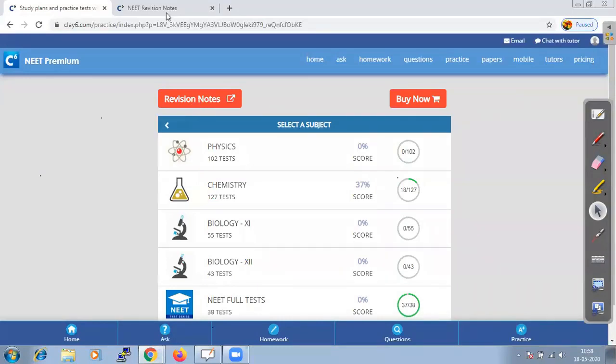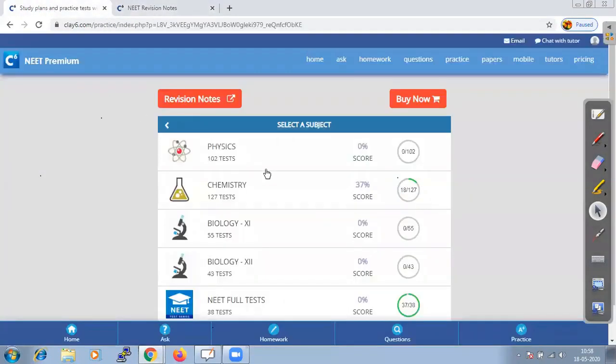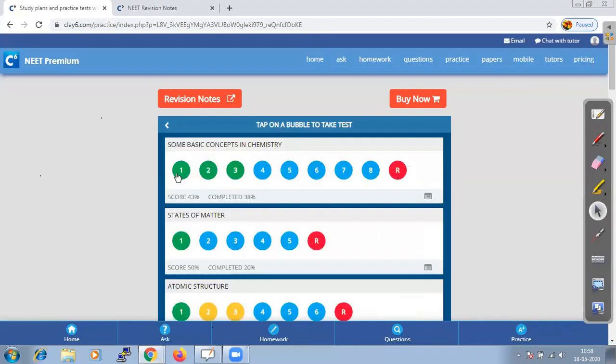If you click on revision notes, it opens in a new tab, and under each category we have test series arranged chapter wise. If you look at the chapter wise view, each bubble represents a test.